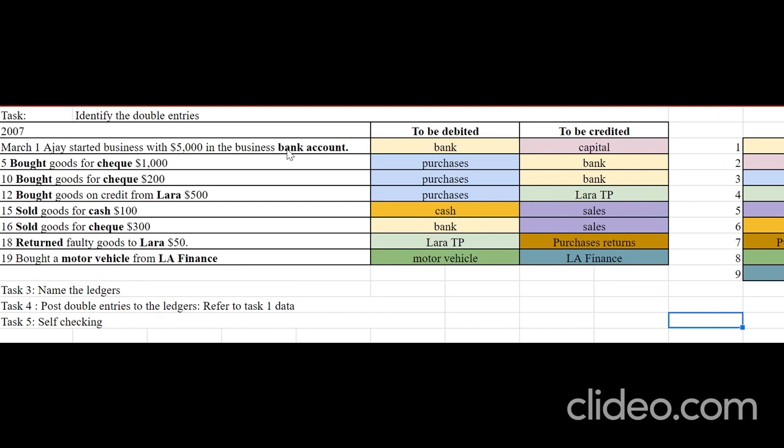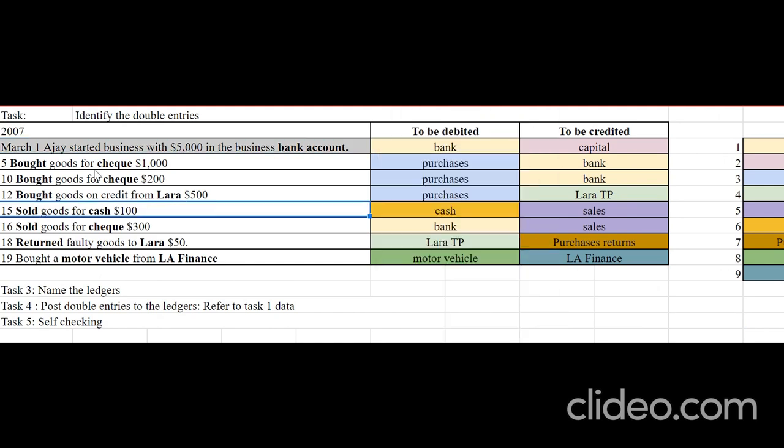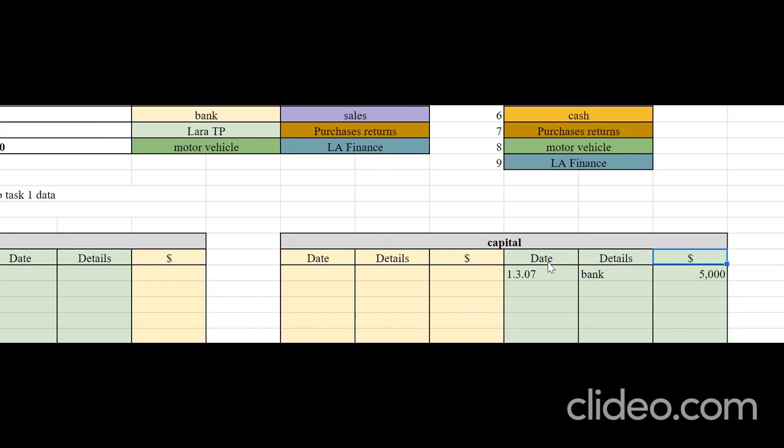Now we are done with the first transaction. Now let's move to the second one. Bought goods for check 1,000. You debit purchases account and credit bank account. So let's post the entry which occurred on 5th. Debit the purchases account.